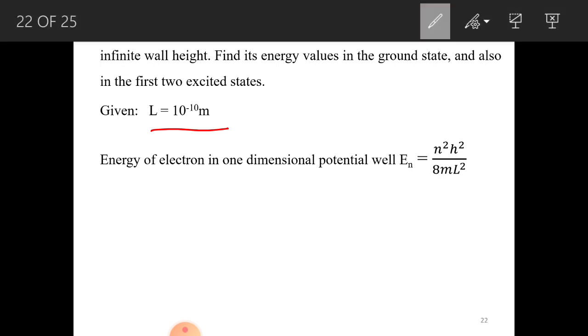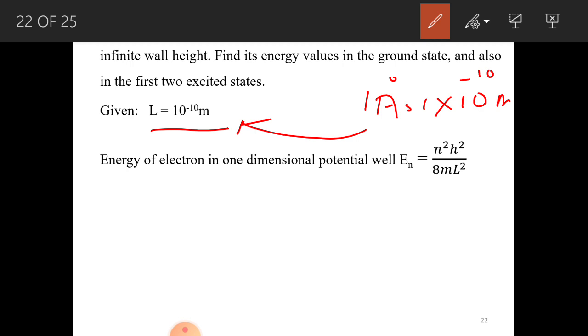1 angstrom can be written as 1 into 10 raised to minus 10 meter. So L is equal to 1 angstrom.